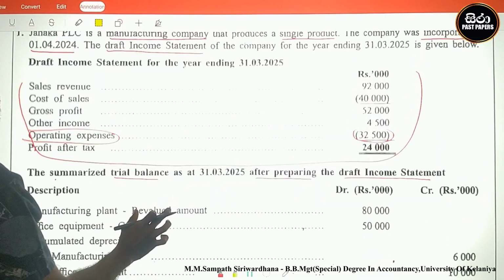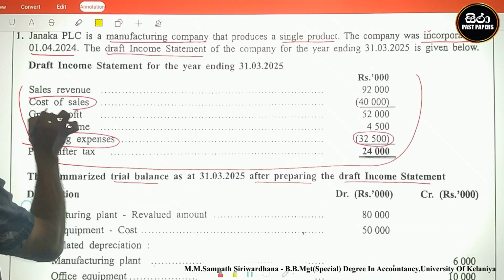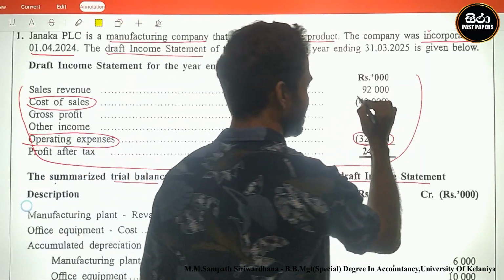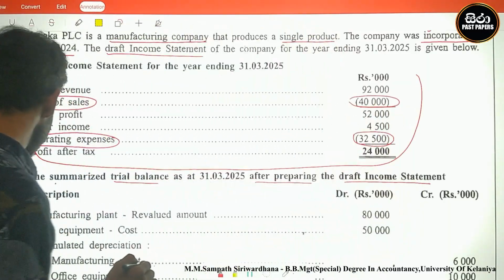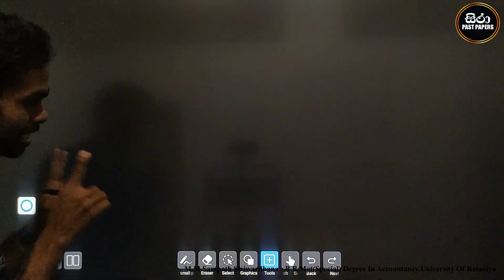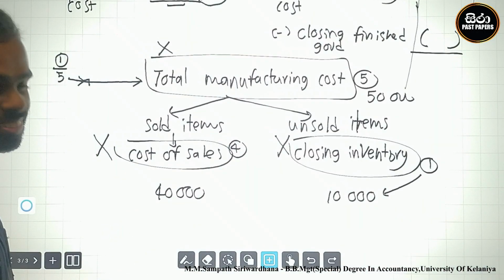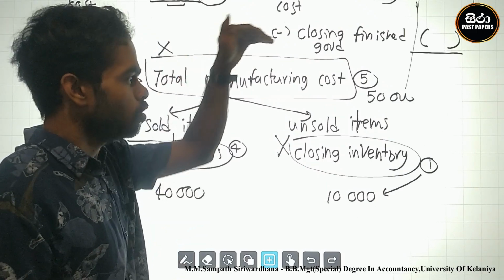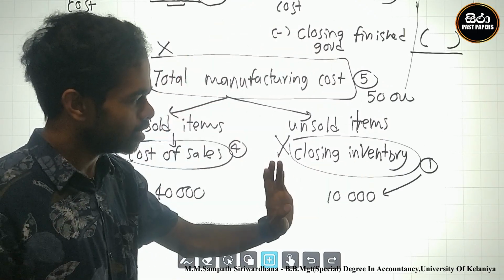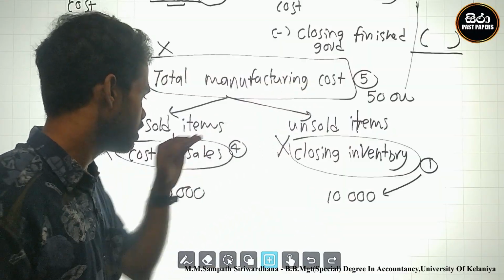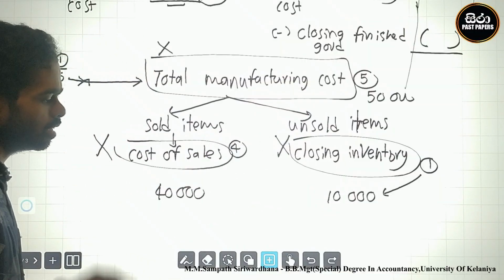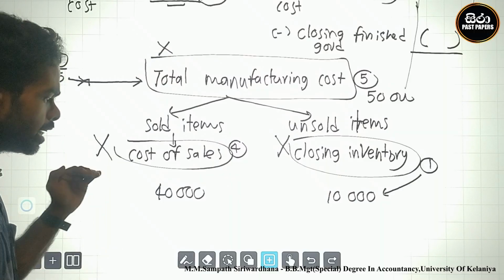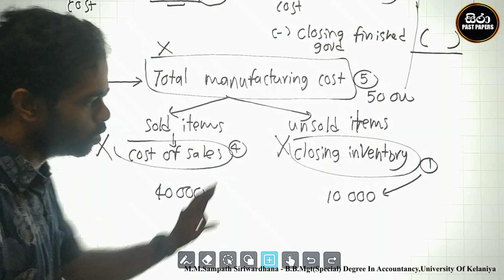Therefore the manufacturing cost is 5 parts: 1 is closing inventory, 10,000, and cost of sales is 40,000.